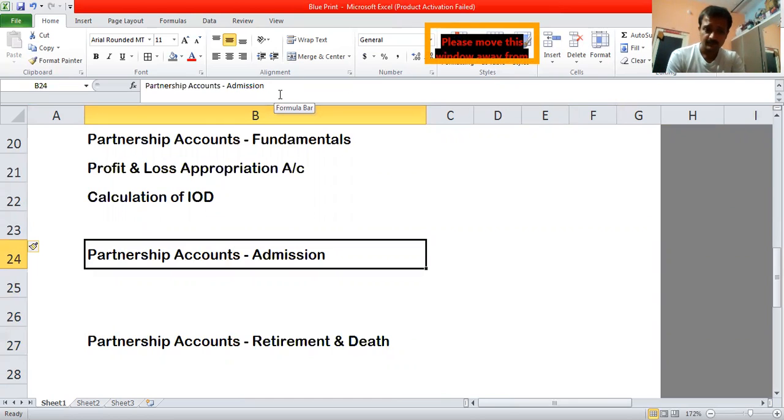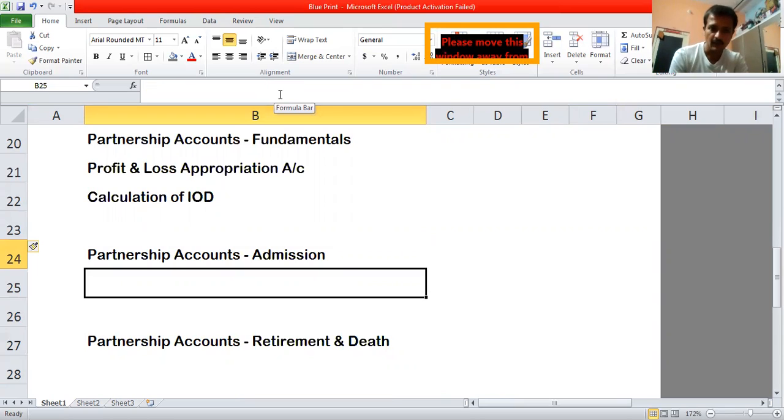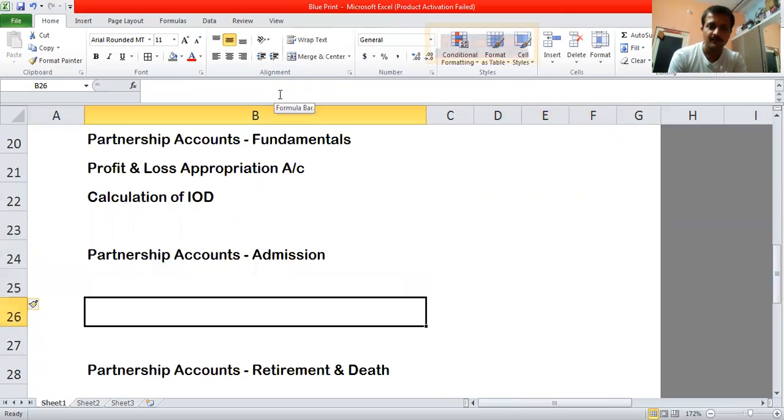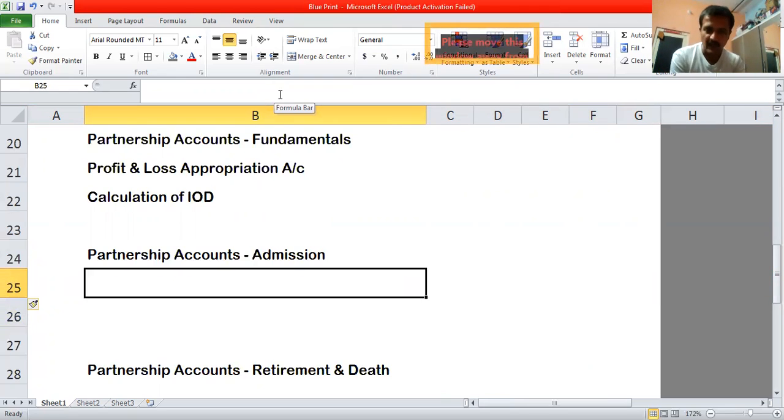And in the admission of partner chapter, you will get 2 questions of 12 marks. Board has made very clear that you need to apply AS 26 this time, because many had a question whether we need to treat goodwill as per the previous scheme or we need to go for AS 26. Now the board has made it very clear that you need to apply AS 26.